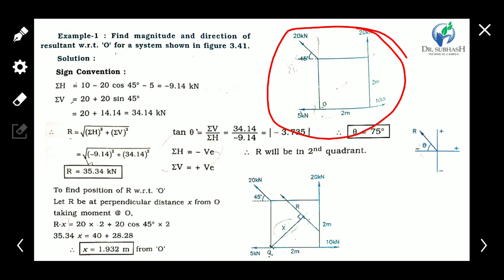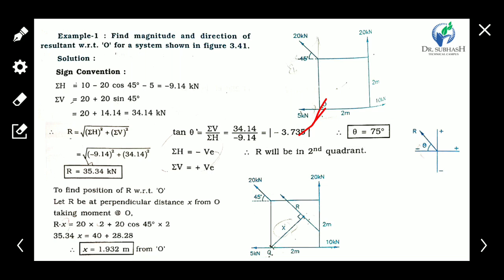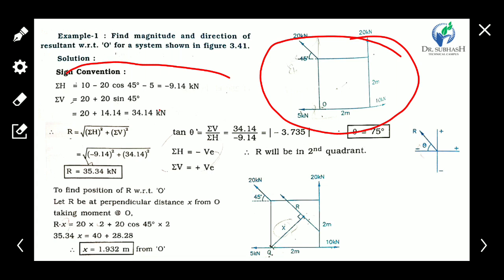For that system we have to find the resultant with respect to O. So to find the resultant, we have to use the resolution of forces method.